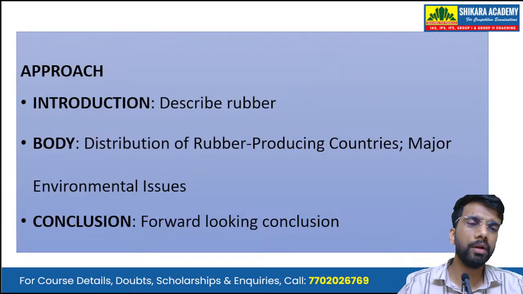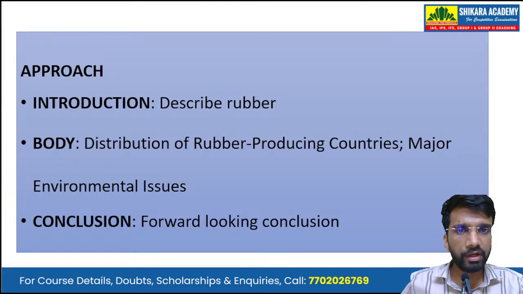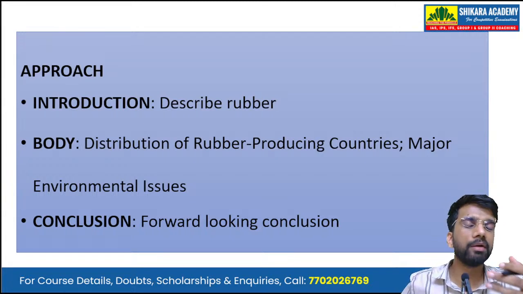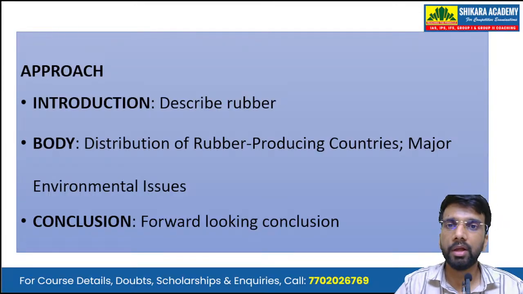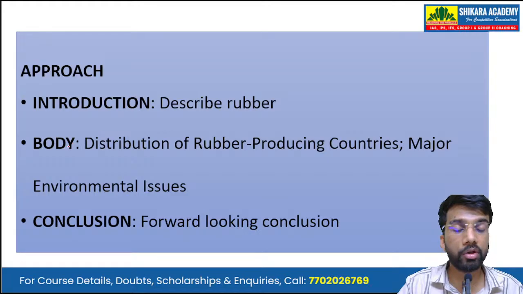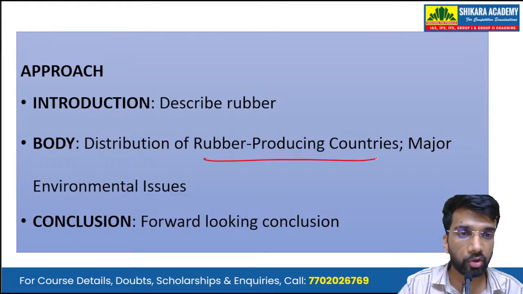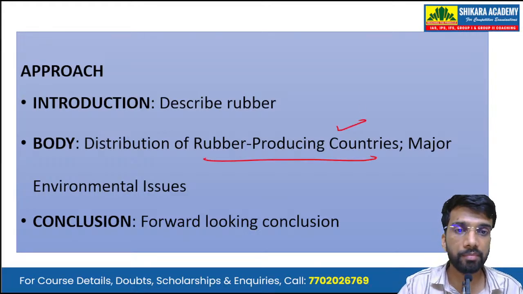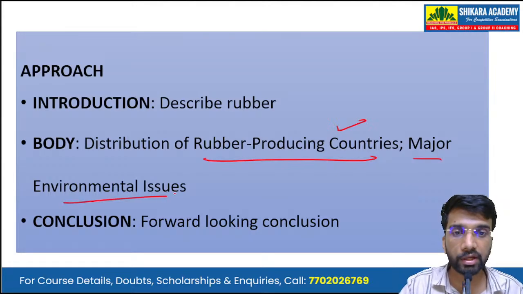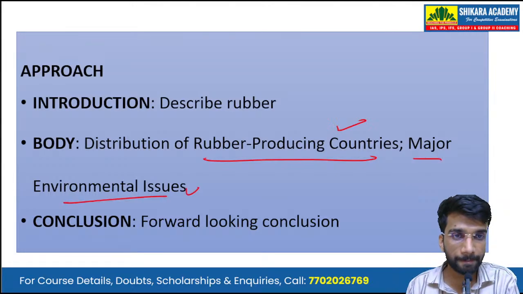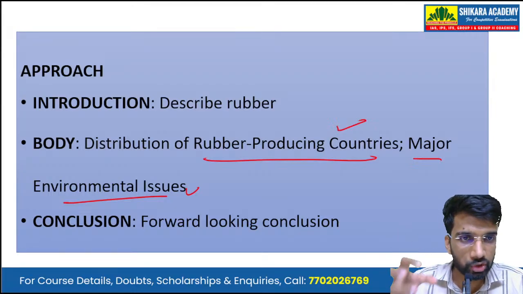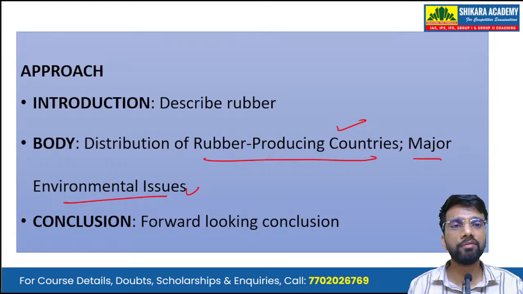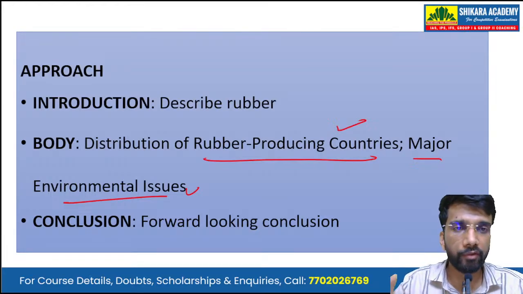Okay. So, in introduction, we describe the rubber plant, the expanse of rubber across the world. Then there is distribution in the body of the answer. We write the distribution of the rubber producing countries and the major environmental issues that these countries or these regions are facing. Okay. Then in conclusion, because we are highlighting the environmental issues or the problems, the conclusion will be a forward-looking conclusion in which we will be providing certain solutions or a way forward.